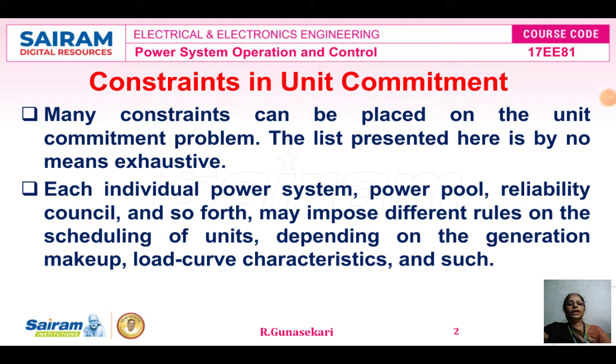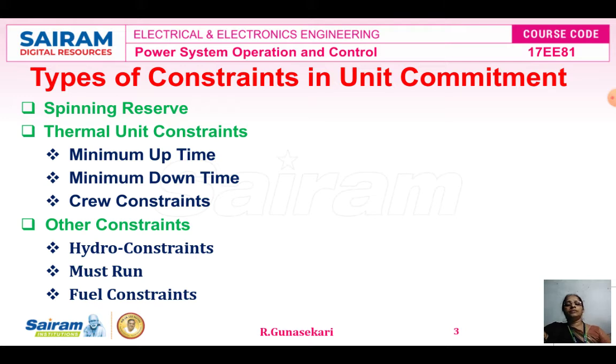So many constraints are placed on the unit commitment problem. Each individual interconnected power system or regional reliability council may impose different rules on the scheduling of units, that is unit scheduling, depending on the generation makeup and load curve characteristics. Okay, then what are the types of constraints used in the unit commitment?